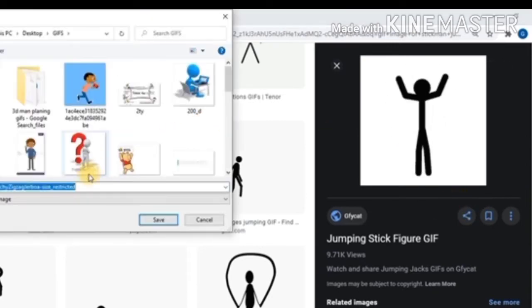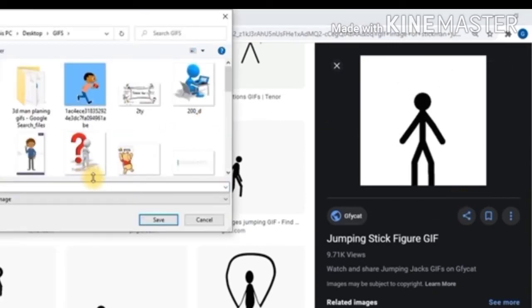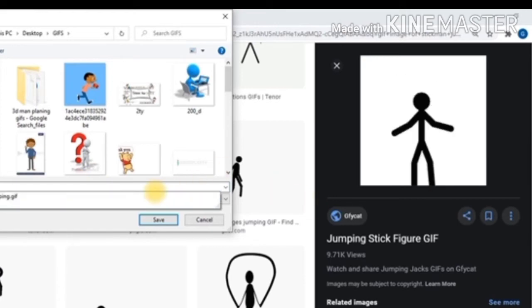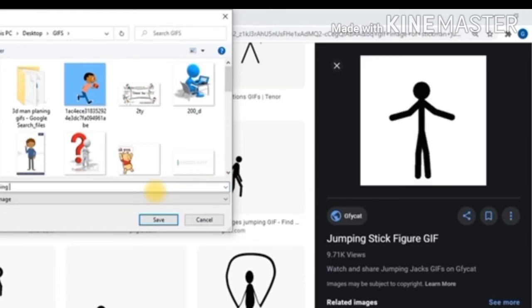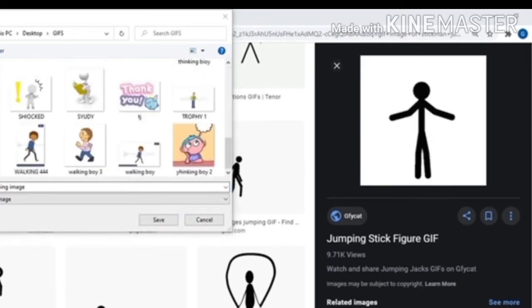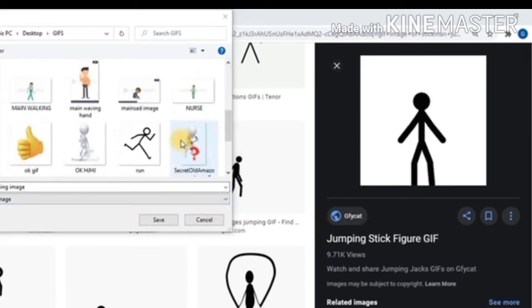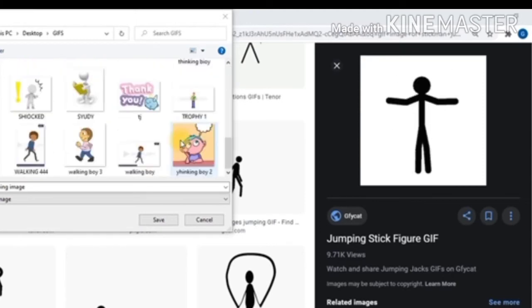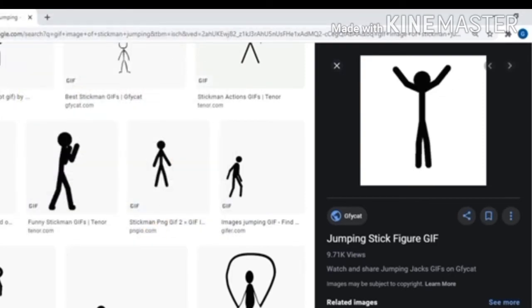Remember, we have to click on Save Image As. When we click on this image, you can see on the screen, it has been saved. Now, let me name the image. In fact, I have made a folder to save this type of images. You can see here GIF image and saved it on the desktop.